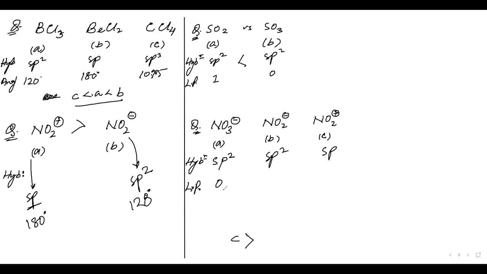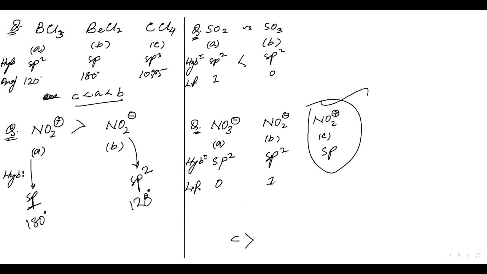NO2 minus will have 1 lone pair, and NO3 minus will have 0 lone pairs. NO2 positive does not have any lone pair; it will be 180 degrees. Whether it has a lone pair or not, we have already determined its fate: the bond angle of NO2 positive is the highest.